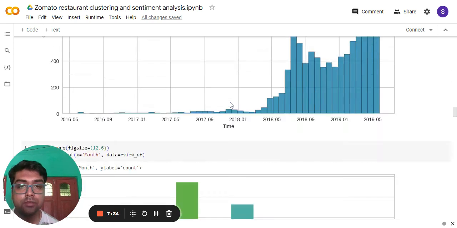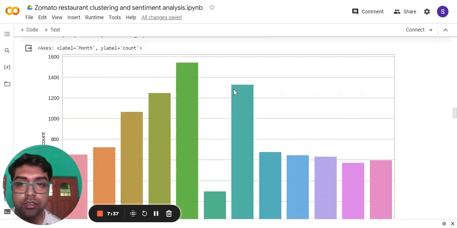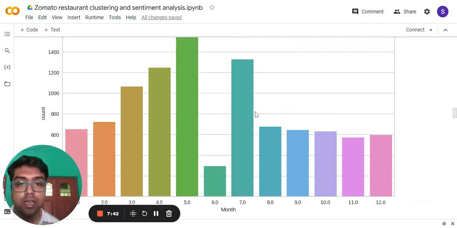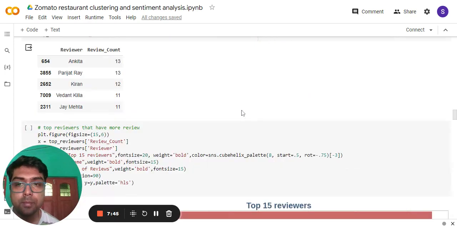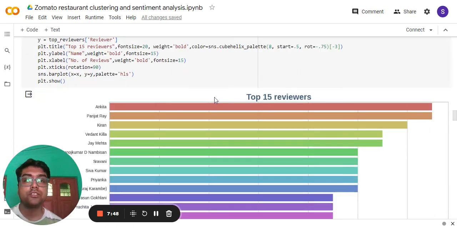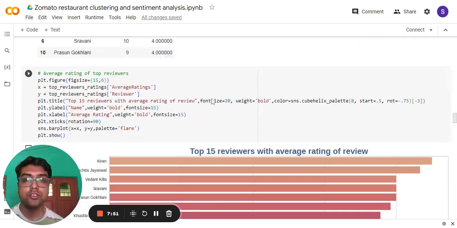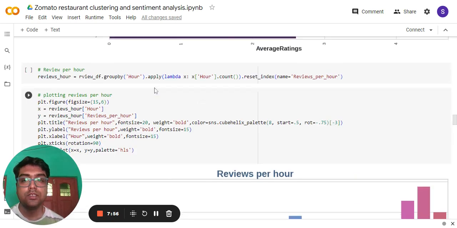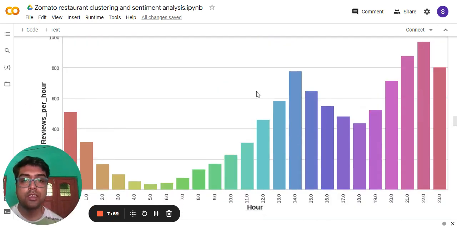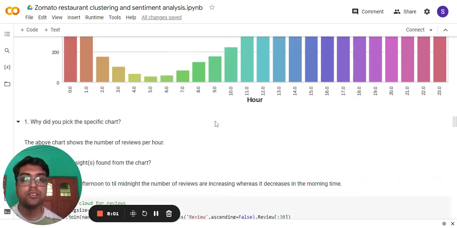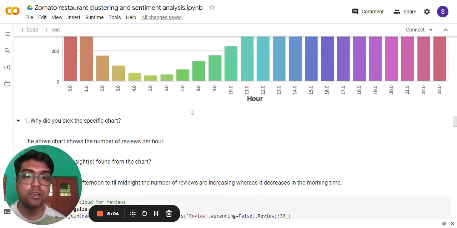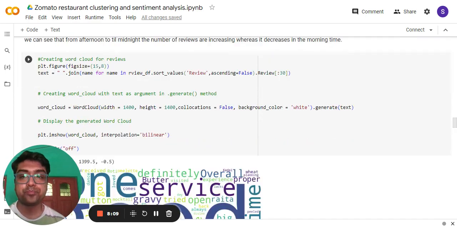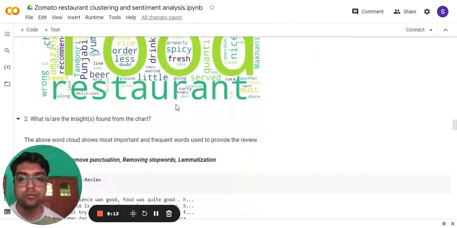Now check the distribution of the time column. Finally, check the distribution of the month column. So the fifth, sixth, and seventh months have a high count of ratings. Now check the top 15 reviewers, and again visualize the top 15 reviewers with average review. Then visualize the reviews per hour count. Here we can see the reviews increase from the afternoon till midnight, which is quite normal. Then I created the word cloud for the reviews.